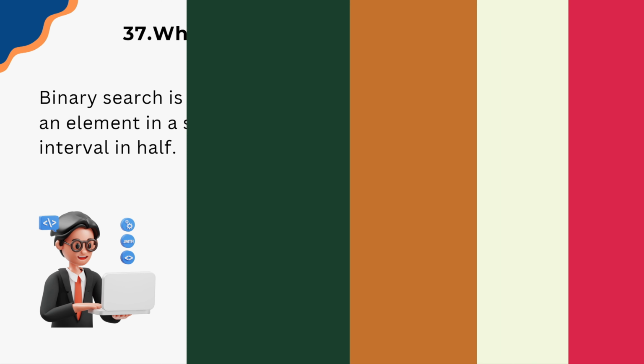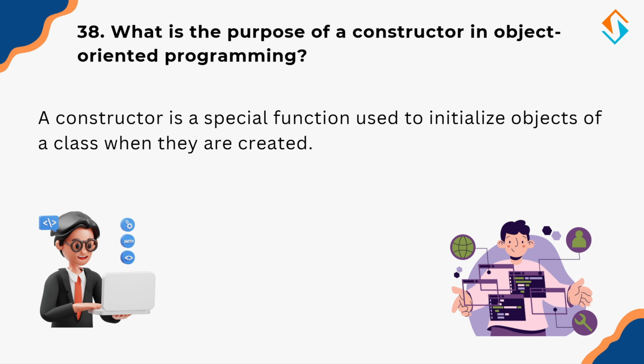Now let's shift gears to object-oriented programming and discuss constructors. So, what is the purpose of a constructor in object-oriented programming? A constructor is a special function used to initialize the objects of a class when they are created. Think of a constructor like an automatic setup process. When you buy a new phone, it comes with default settings and pre-installed apps. Similarly, a constructor sets up an object with default values or initial configuration when it is created.